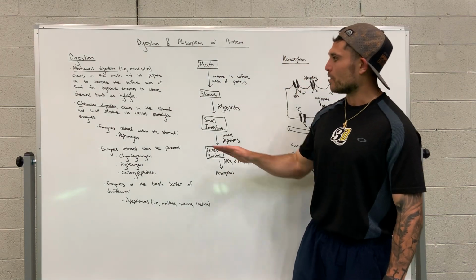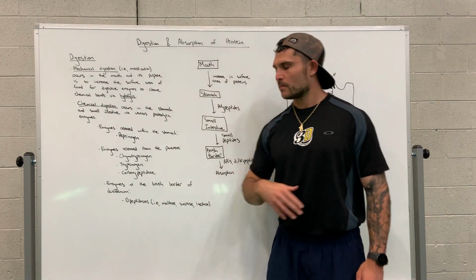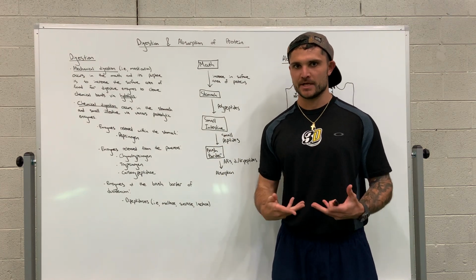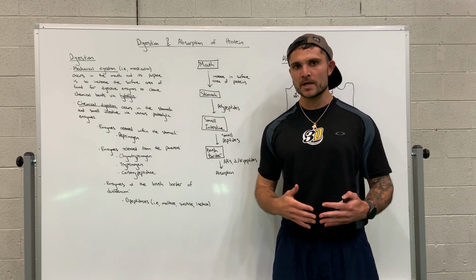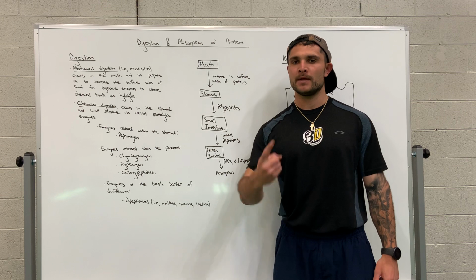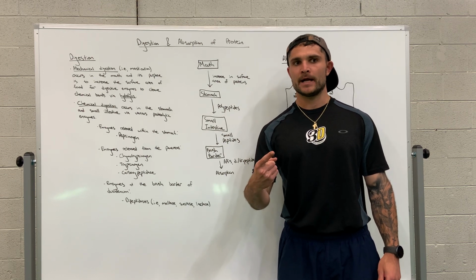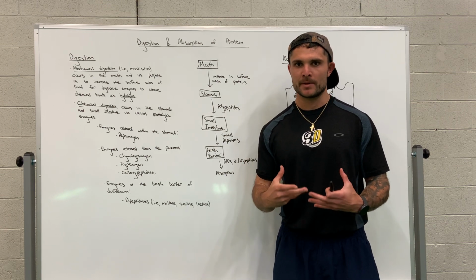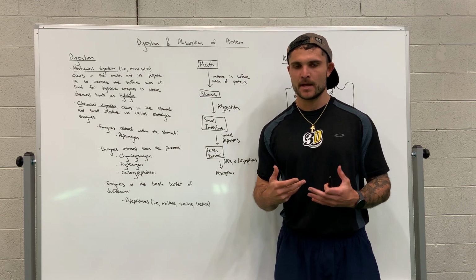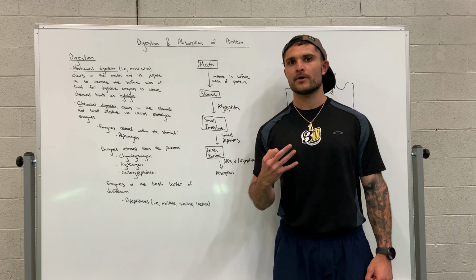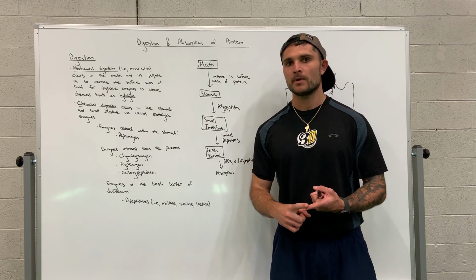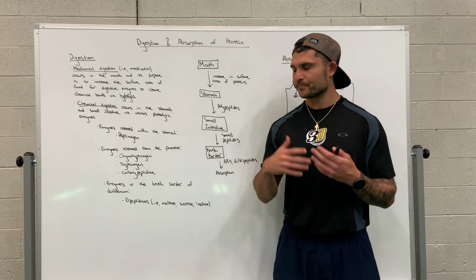Okay? Now, the food then travels to the small intestine, where further digestion takes place. Now, there's three primary sections within the small intestine. One being the duodenum. That's where digestion in the small intestine primarily takes place. The duodenum is the first section of the small intestine. The second and third sections of the small intestine are the jejunum and the ileum, respectively.